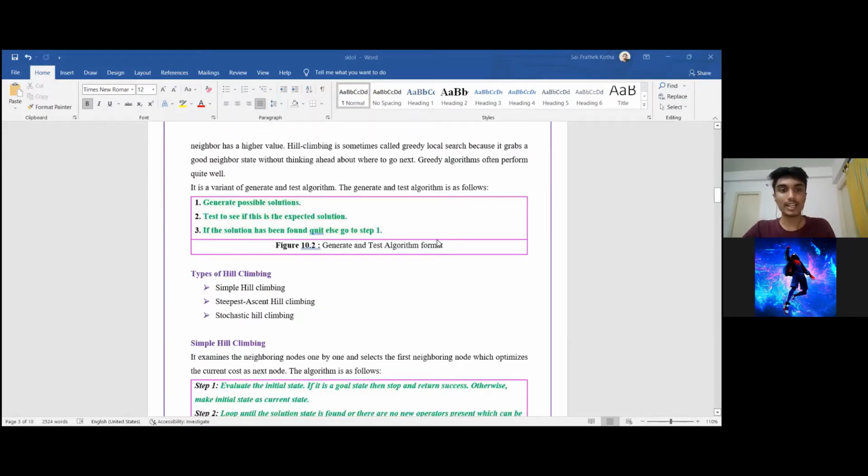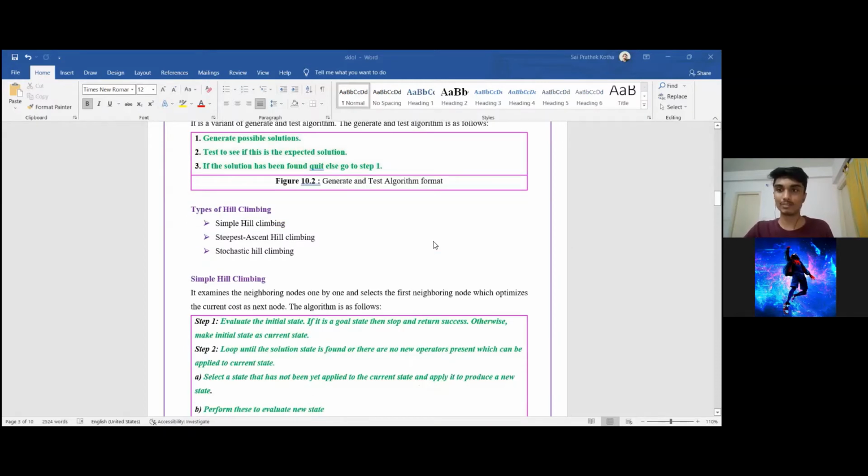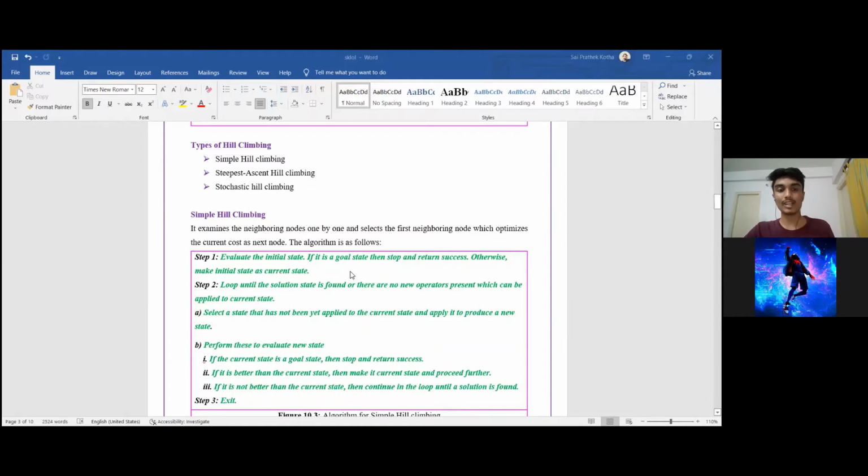In continuation, we have 3 basic types of hill climbing. The first one is the most simple one, simple hill climbing. In simple hill climbing, as I said, it is based on the generate and test algorithm, in which we have the current node and successor nodes. The basic point of simple hill climbing is to go in a greedy way and not visit all the nodes. So in order to do that, we will generate the child nodes of the current node. And let us say that we have the values as 5, 6, and 7.